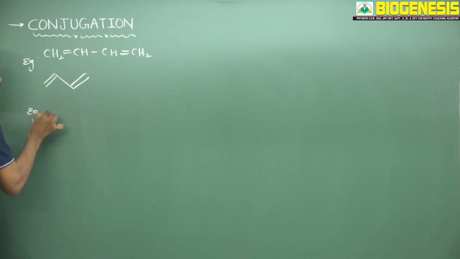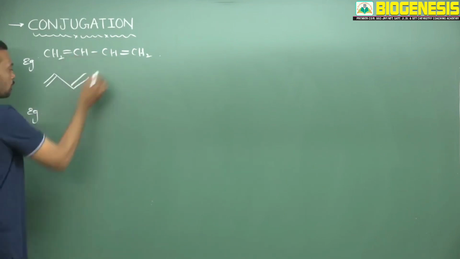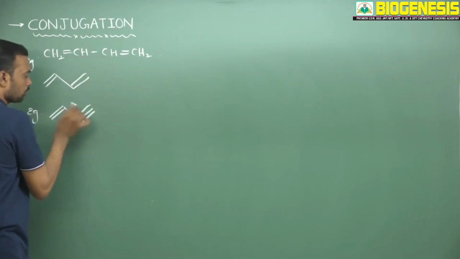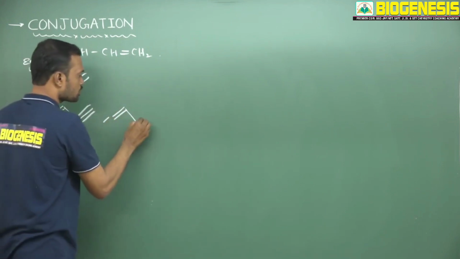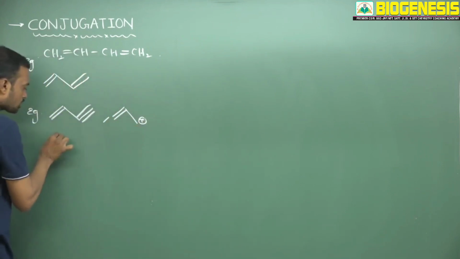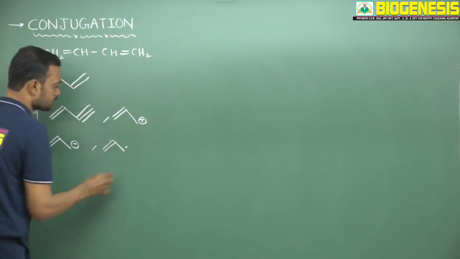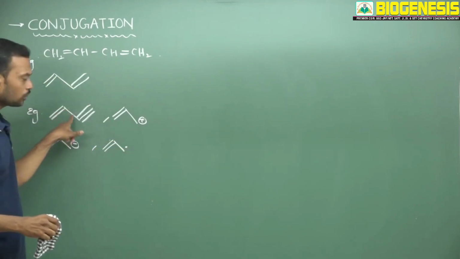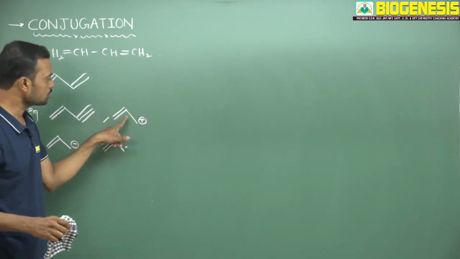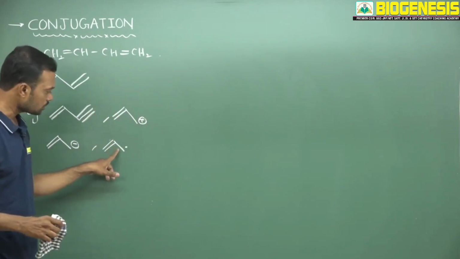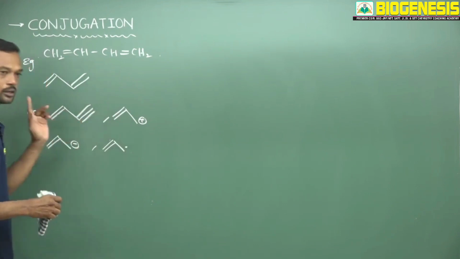Now conjugation is also possible with a triple bond. Conjugation is also possible with a cation. Now conjugation is also possible with an anion, and conjugation is also possible with a radical. See, double bond, single bond, unsaturated part; double bond, single bond, cation; double bond, single bond, then radical. So these all are under conjugation.